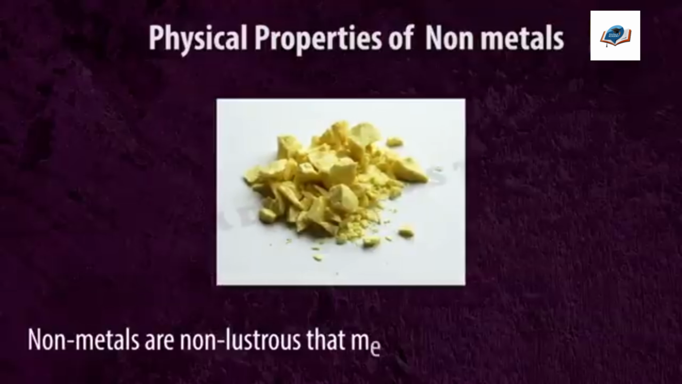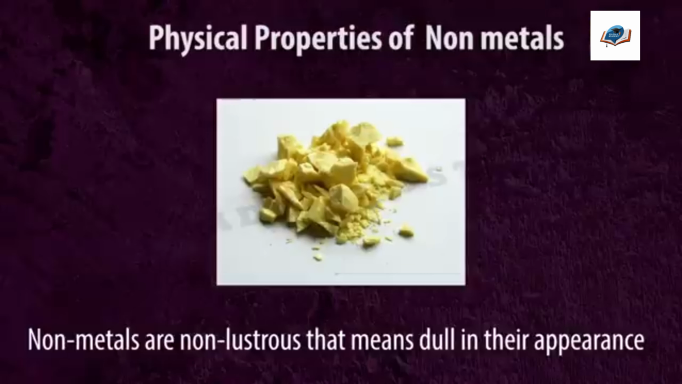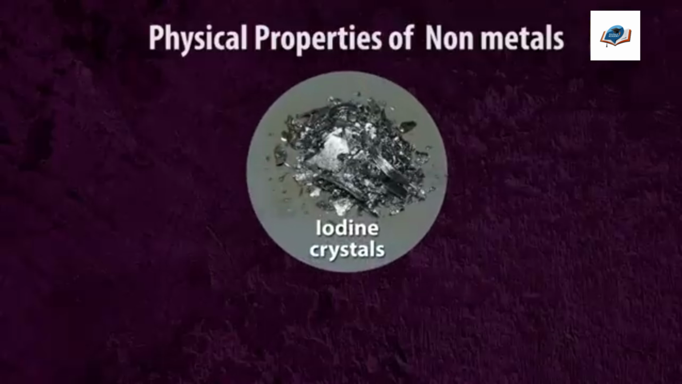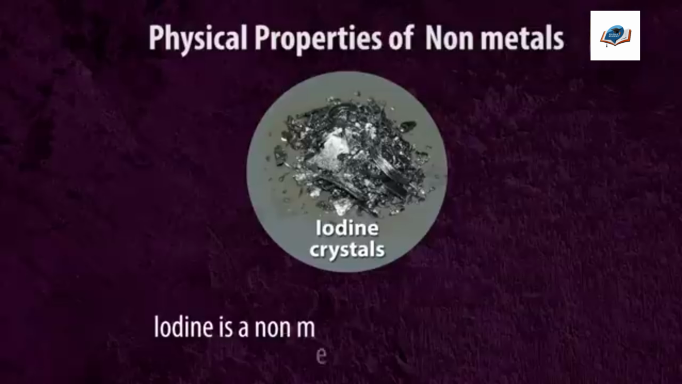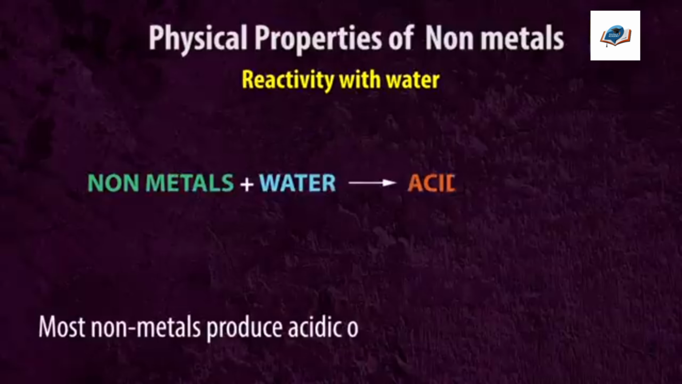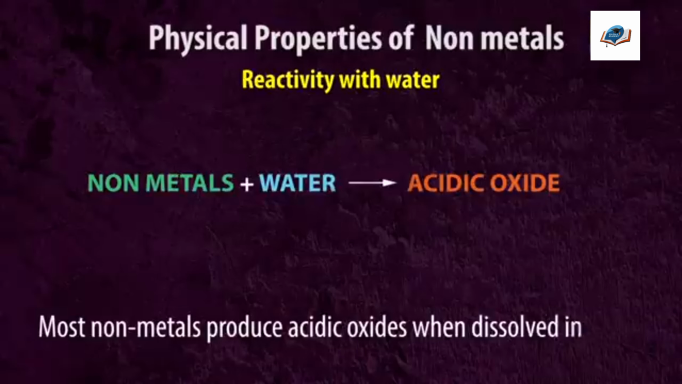Nonmetals are non-lustrous. That means they are dull in their appearance. But there is an exception: iodine. Iodine is a nonmetal, but it is lustrous. Reactivity with water. Most nonmetals produce acidic oxides when dissolved in water.